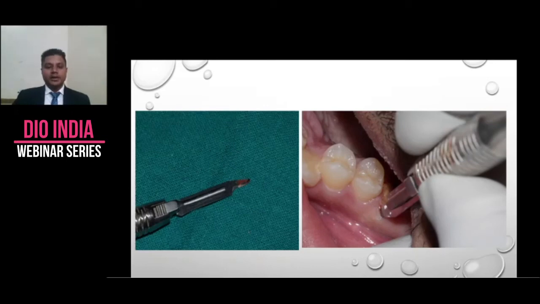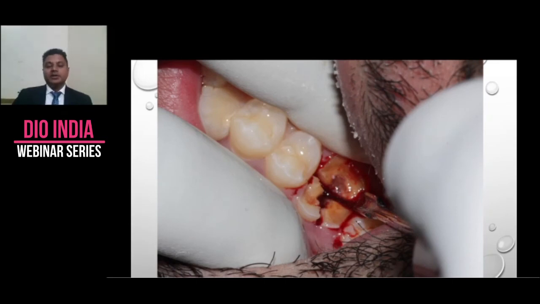I always use my number 15C blade for my initial stabbing, or for the initial severing of the periodontal ligament space. Now, periotomes: you never luxate with periotomes. You only wedge with a periotome. If we luxate with a periotome, we will lose our periotome. There are very fine-bladed periotomes available in the market, and they are expensive. It might fracture inside between the periodontal space and the bone. It is not a big deal, we can take that out, but it is an expensive proposition. So we don't luxate with periotomes.